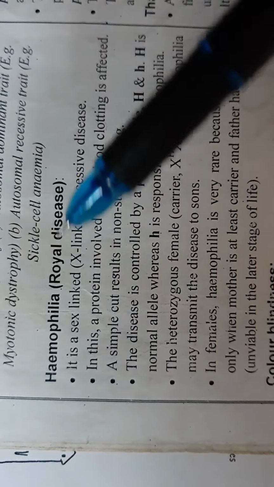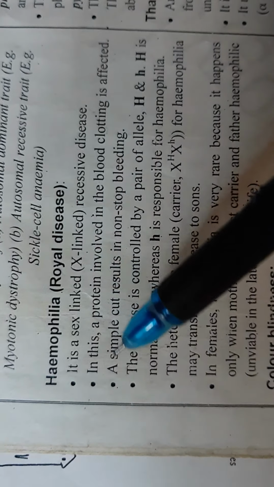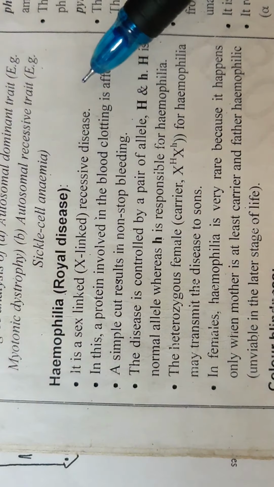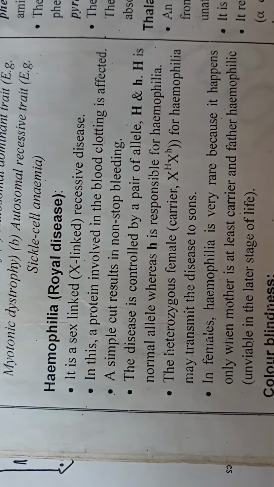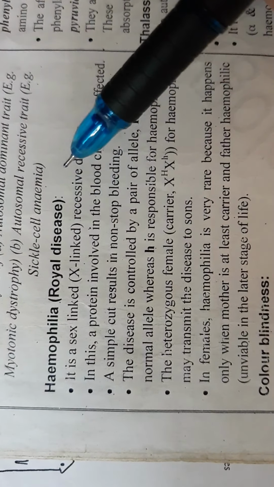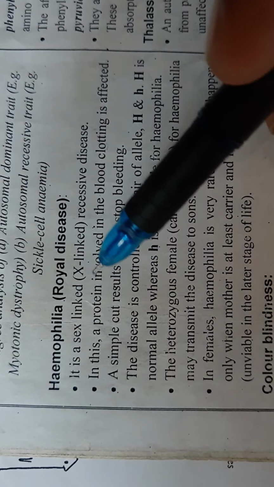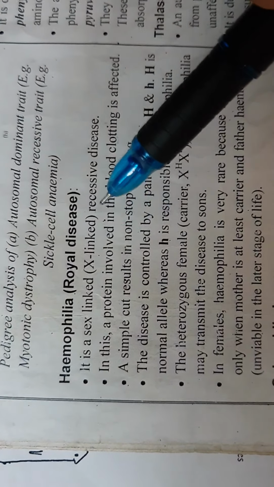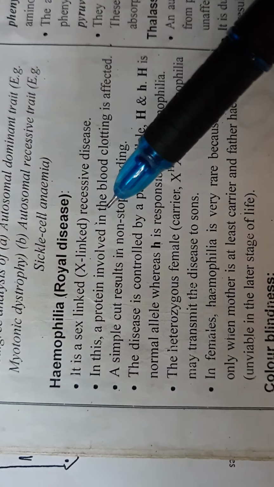First, what do we mean by this disease? It is a sex linked recessive inheritance, which is also called sex linked inheritance. This disease is transferred through the X chromosome, not Y, and the X chromosome is one of the sex chromosomes.